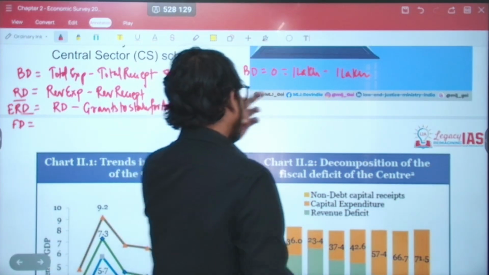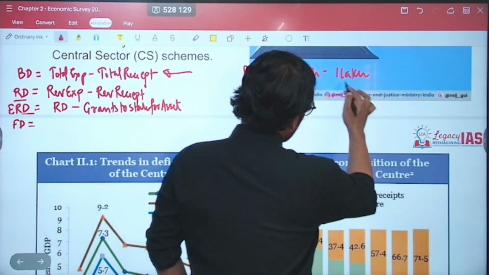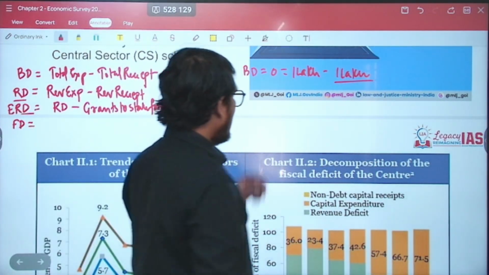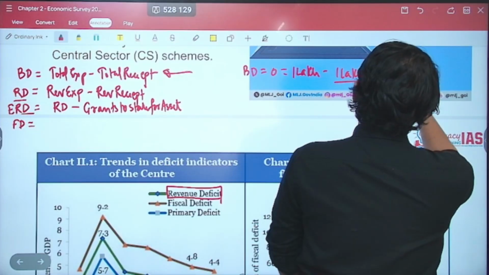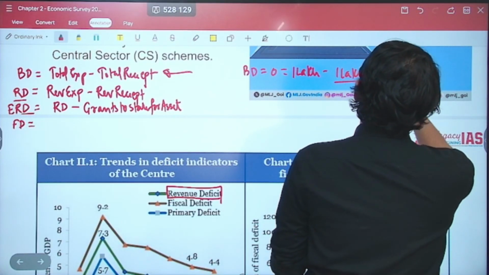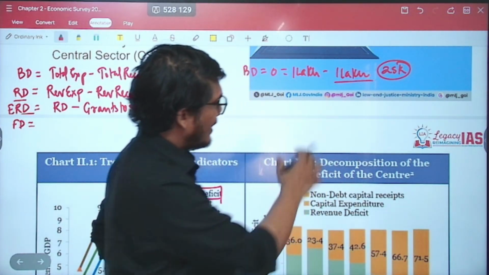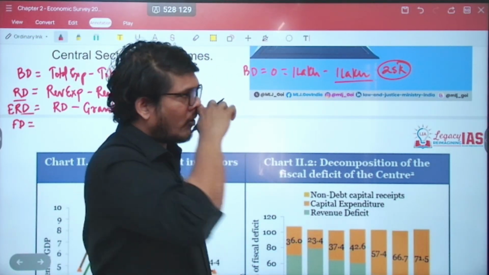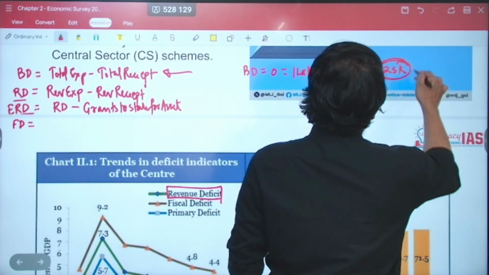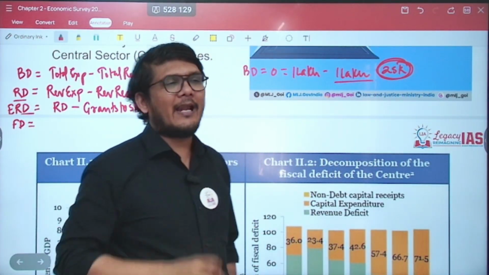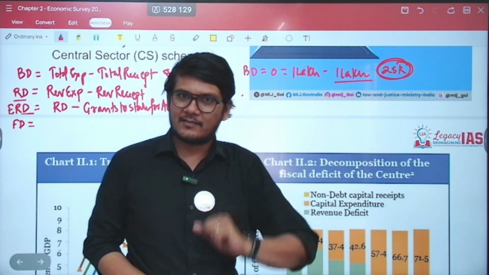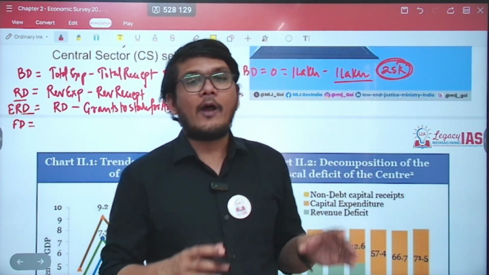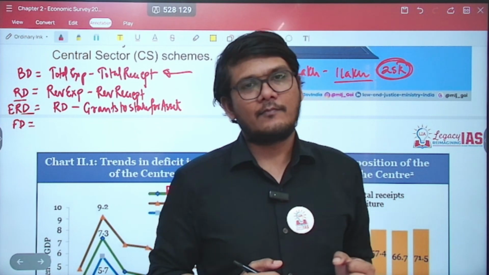Why? Because there is a possibility that of this 1 lakh rupees of receipt that you have, let us say around 25,000 is nothing but the loan that you are taking. So if 25,000 is the loan, that means you are not doing as well as this budget deficit presents. Why? Because this 25,000 is a loan which you have to return, correct?